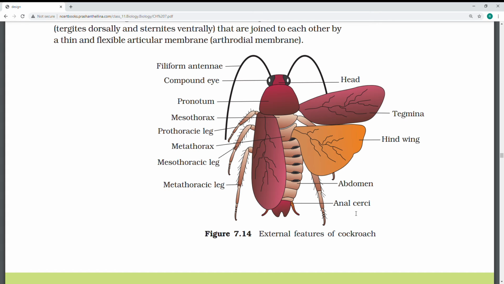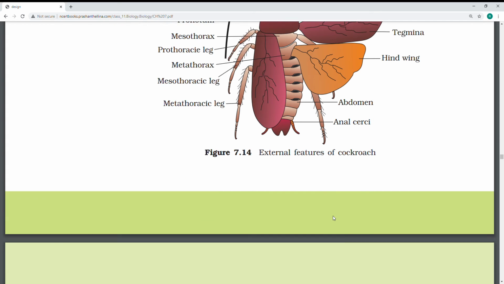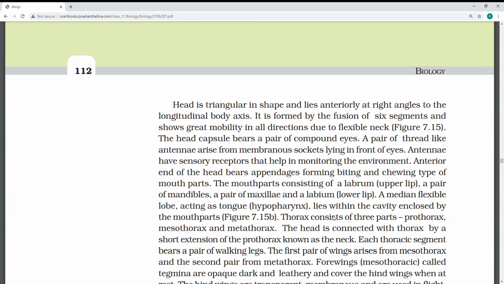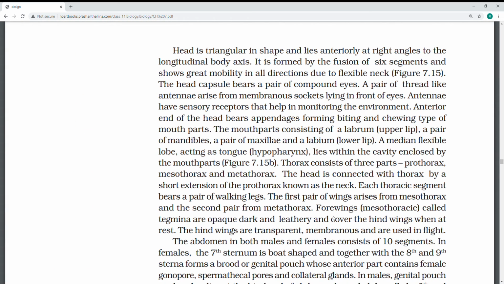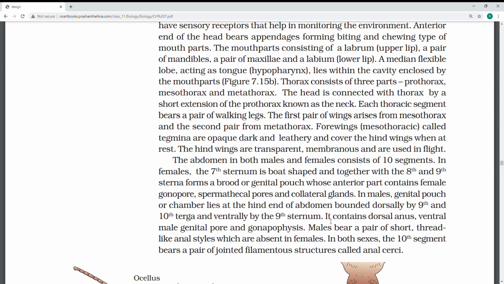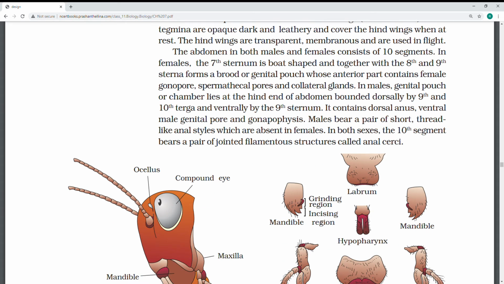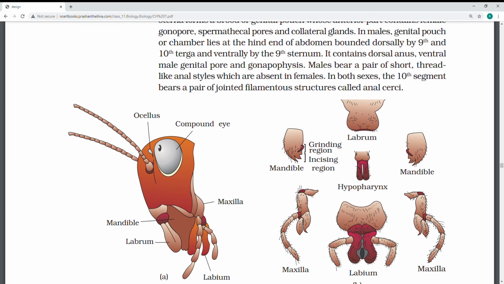So now I'll move on to the cockroach digestive system. These are triangle in shape. All these, thorax, prothorax, mesothorax, metathorax, are easy to understand. If you read also, you can learn about the hind legs, how it jumps, how it moves. I'll go on to see the structure, the compound eye especially, and see the hypopharynx, mandibles, which are near here, near